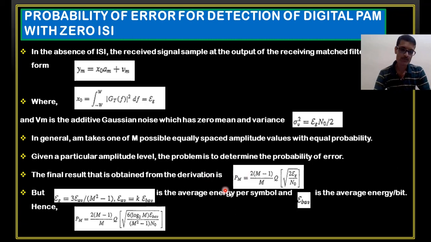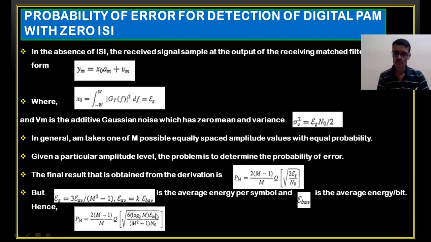Now, if I substitute this equation in this equation, I'll get this particular equation, that is 2 times (M minus 1) by M, times Q of the square root of 6 log2 M epsilon bav by ((M square minus 1) N0). This derivation again is not required for BTU students, so that's why I have not shown any derivation. I have just given the equation. So just remember that equation, please.